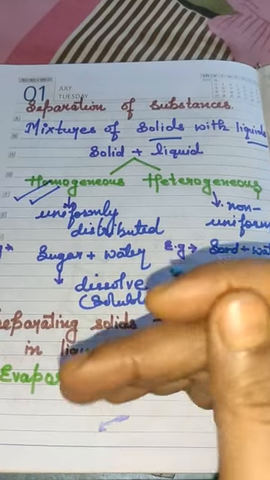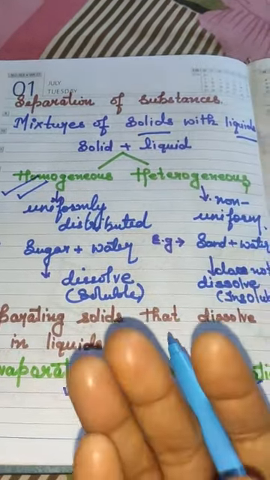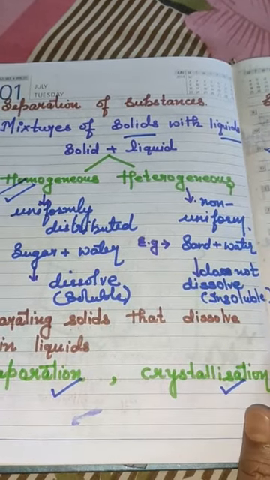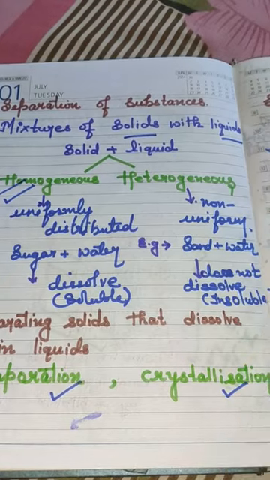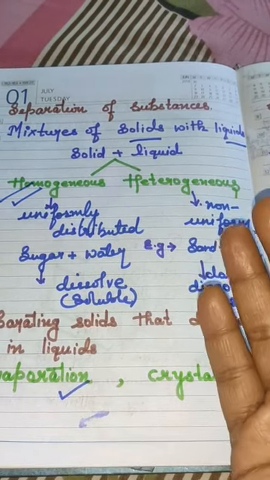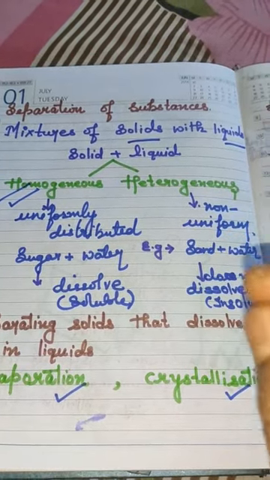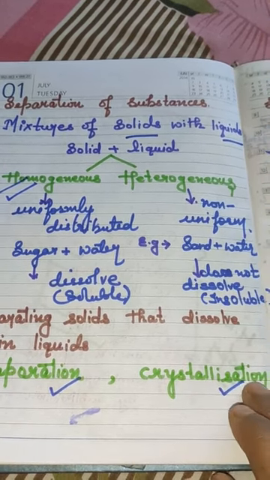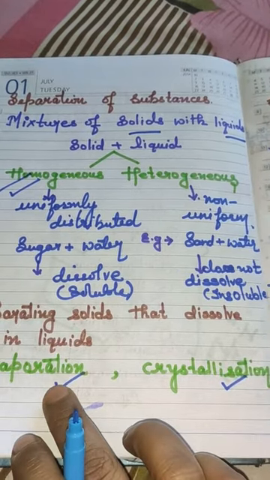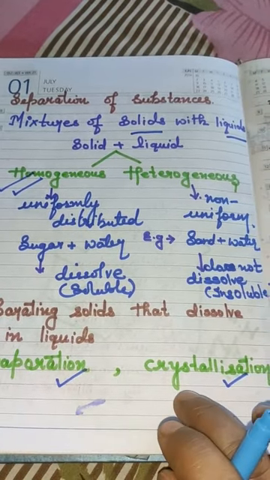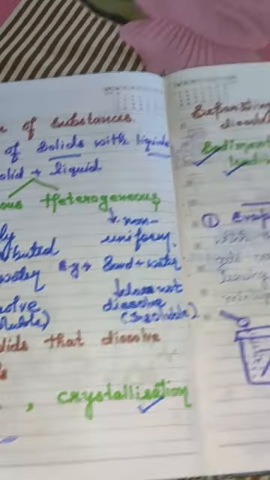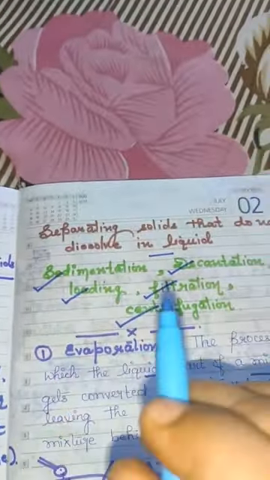When the water completely evaporates, the white particles are left behind in the bowl or container. When it changes into pure crystals, it is termed crystallization. First evaporation takes place and then the formation of pure crystals occurs, which is termed crystallization. Clear?